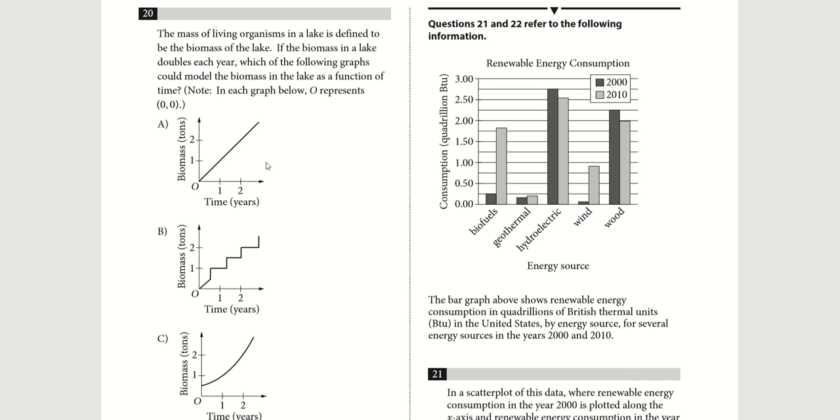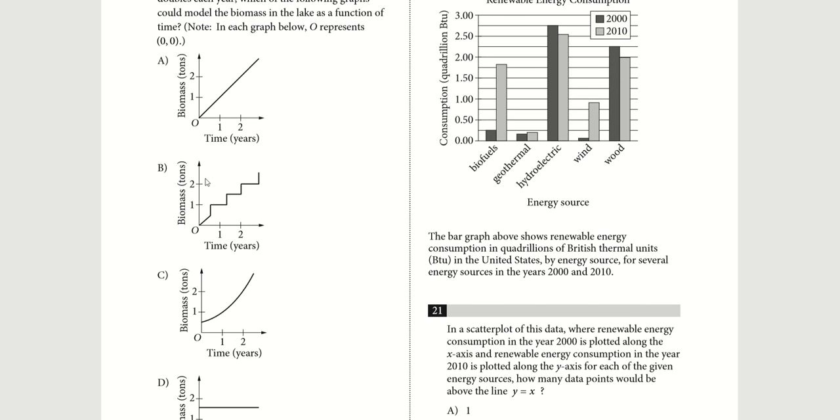Again, I think the easiest way to think about it is just that if you start at 0, no matter how many times you multiply it by 2, you'll still be at 0. So this graph does not show biomass doubling each year. B. First of all, we again start at 0. So no matter how many times you double this, it'll still be 0. So this can't show something doubling each year.